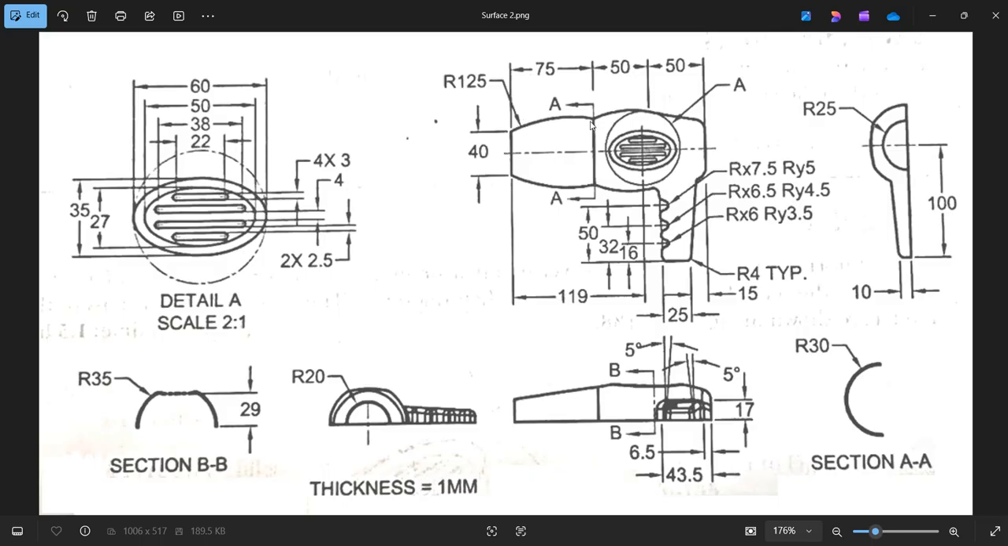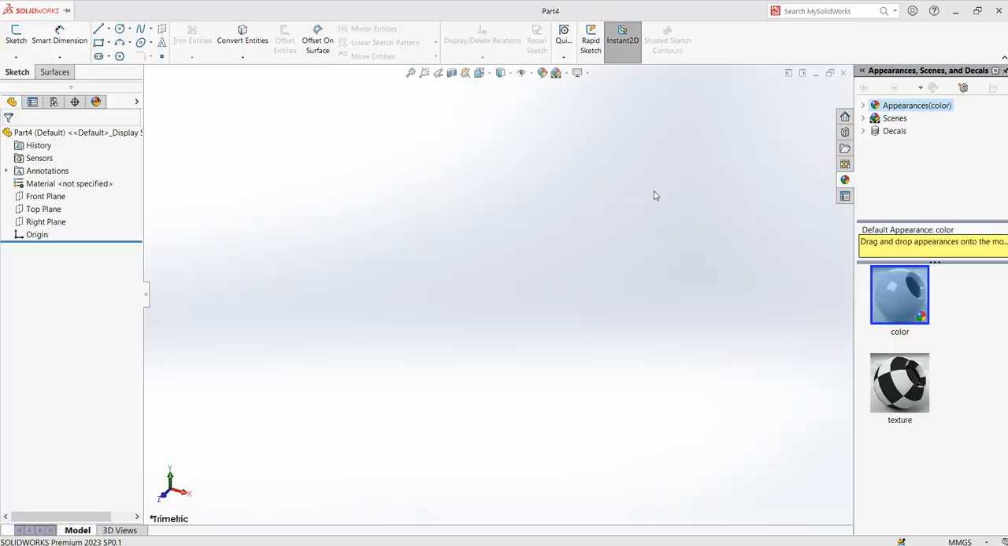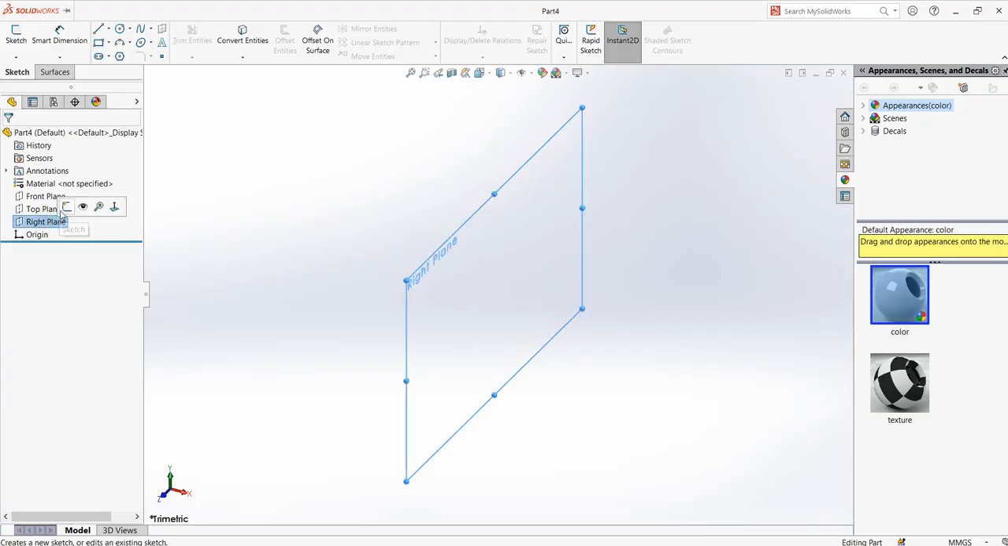In order to create these four different sections, I have to have four different planes where I can draw the semicircle, and I can loft all the way to make the base body of this surface. So let's see how we can do that. Here you choose the right plane and then click on show so that you can see the right plane.